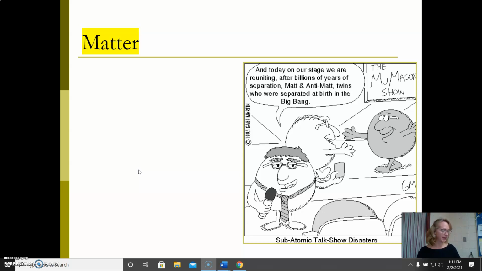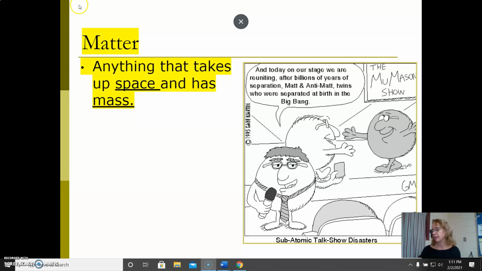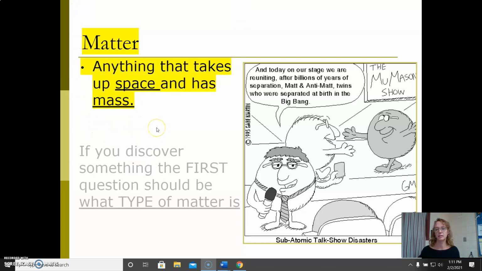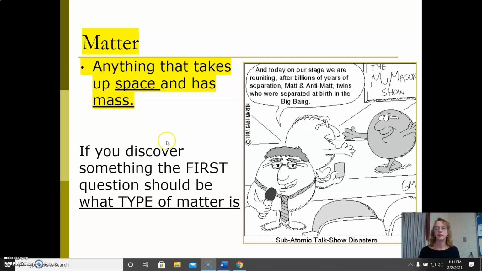So, what is matter? We need to know that definition because chemistry is the study of matter. It is anything that takes up space and has mass. You can say has mass and takes up space, it means the same thing. So, we are going to pretend you're scientists and you've discovered a piece of matter. So, you have to figure out what kind of matter that you have.